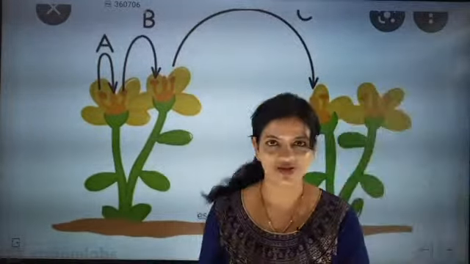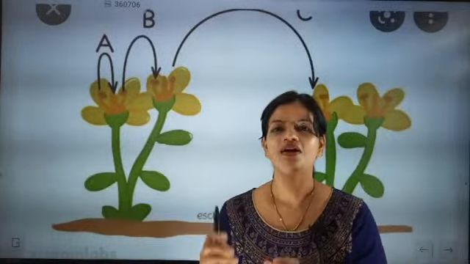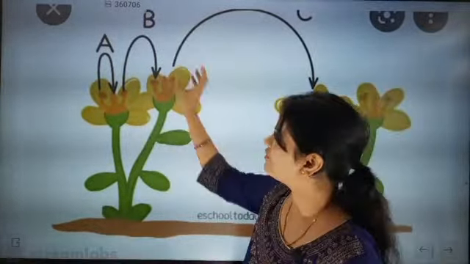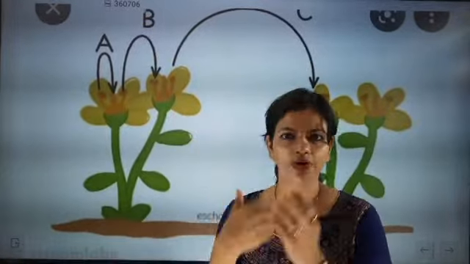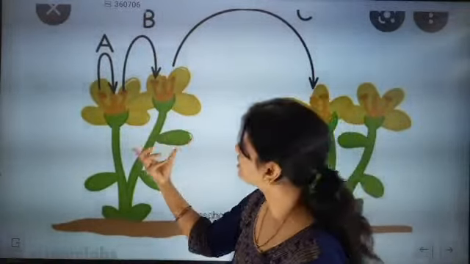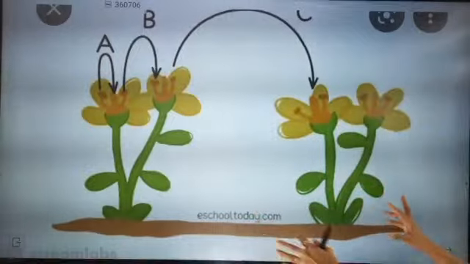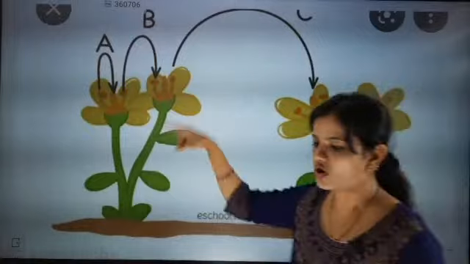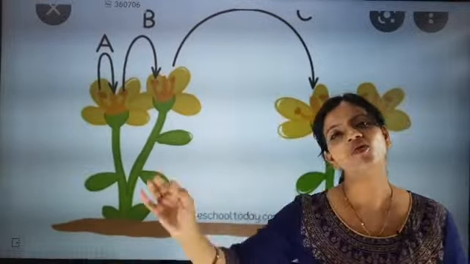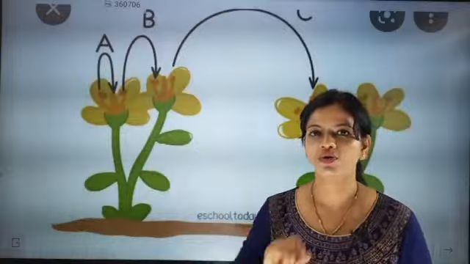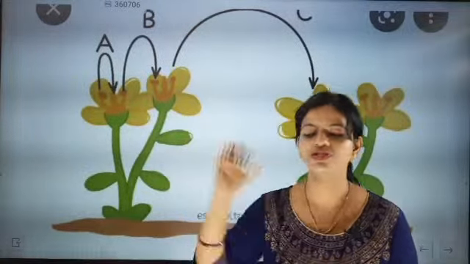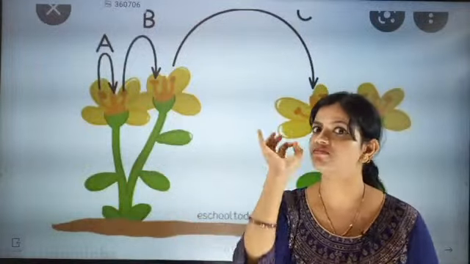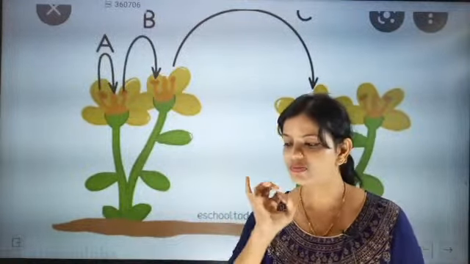Same flower has to be there. Same flower means same plant flowers. So from same plant flowers, if they undergo pollination, then it will be called self-pollination. Now two same type flower plants are there, and then this undergoes pollination, then it is called cross pollination. But guava, papaya, mango, rose, whatever flower or fruit names you take, the species will be the same. This is the major factor. This part must be understood.